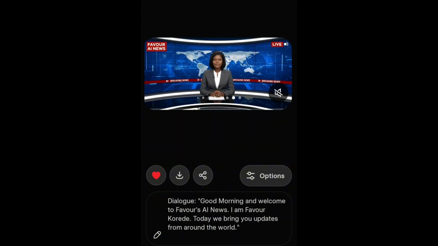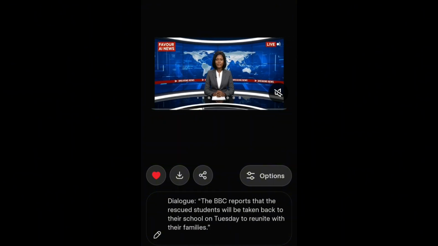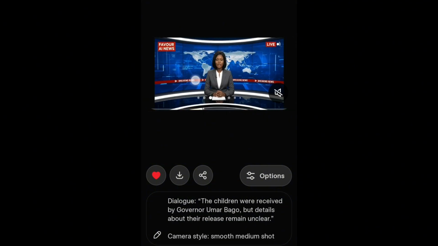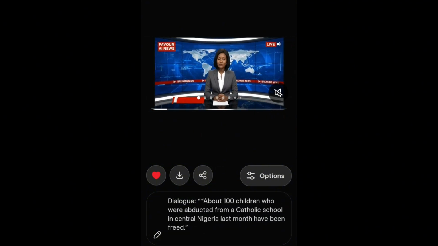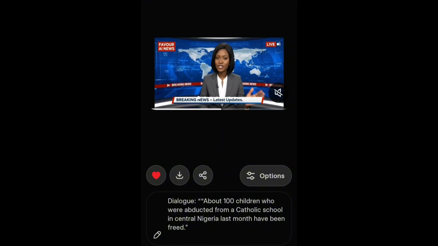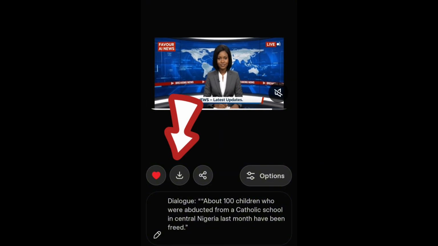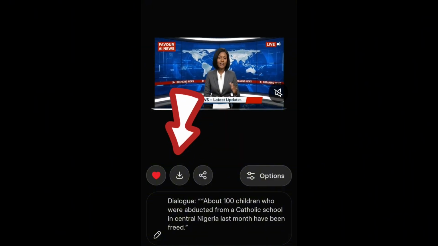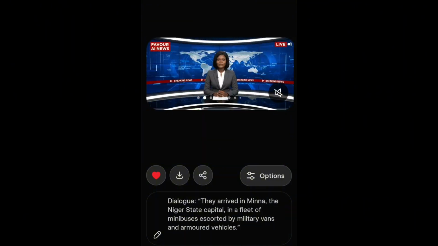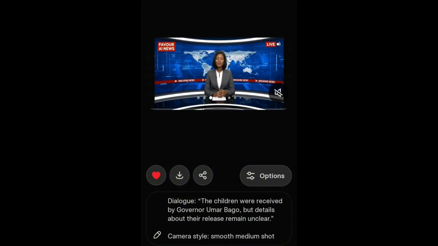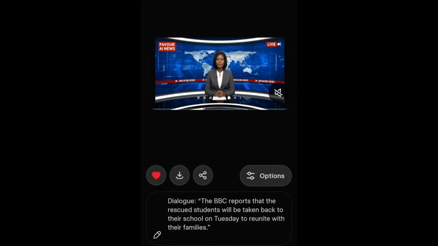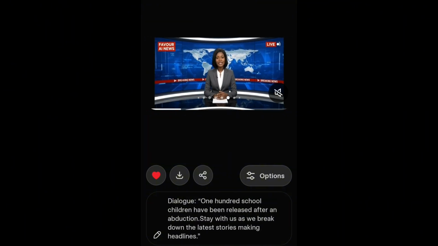Once you are done with your videos, you can swipe left or swipe right. You will see all the videos that you've created, all 6 seconds. Okay, so you can come to the first one here. You click on this arrow button here, you download it. You click on it, it will download to your phone. Then you swipe next, you download it. You swipe like that, you download. See, you download everything to your phone.